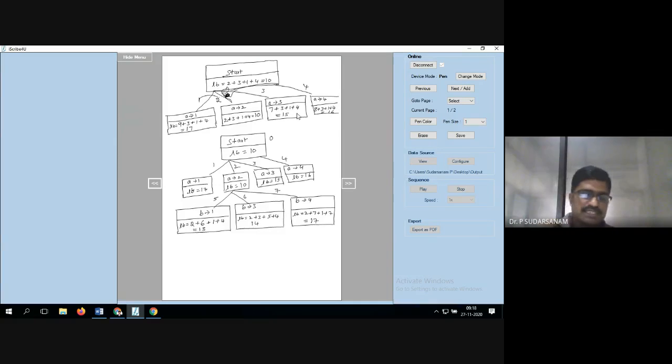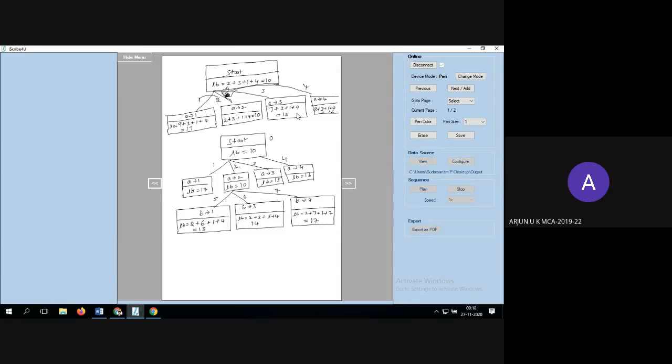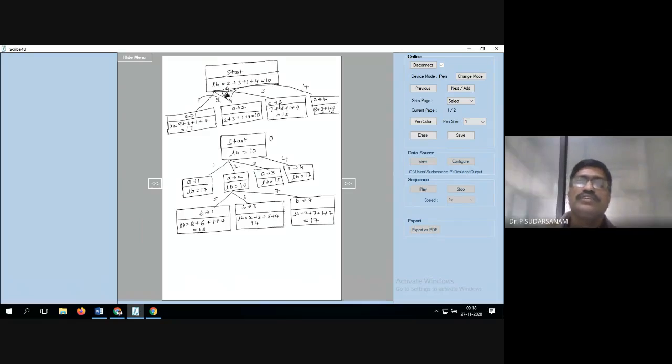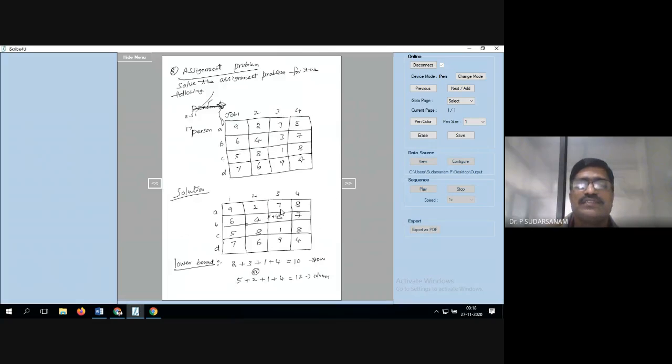Go to the second sheet. Arjun. Yes, sir. So now A is equal to 3 you have taken. Now in the similar fashion, like the last step we have done, what are the values? Tell me now. A is equal to 3 you have taken. Now the next row, which is the minimum? Don't consider this column now. What is the minimum? 4 is the minimum.